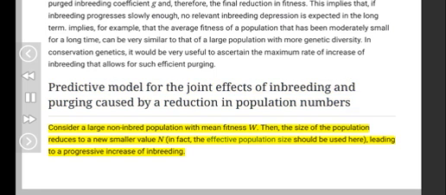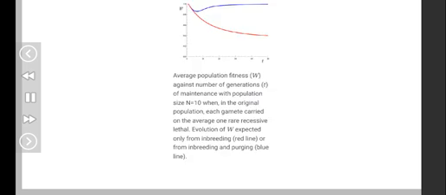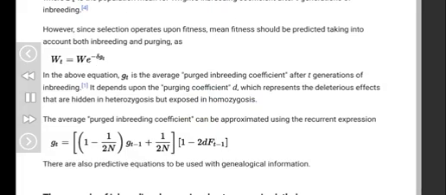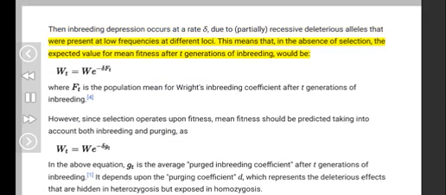Predictive model for the joint effects of inbreeding and purging caused by a reduction in population numbers. Consider a large non-inbred population with mean fitness W. Then, the size of the population reduces to a new smaller value N. In fact, the effective population size should be used here, leading to a progressive increase of inbreeding. Then inbreeding depression occurs at a rate delta, due to partially recessive deleterious alleles that were present at low frequencies at different loci. This means that, in the absence of selection, the expected value for mean fitness after T generations of inbreeding would be the following, where F is the population mean for Wright's inbreeding coefficient after T generations of inbreeding.